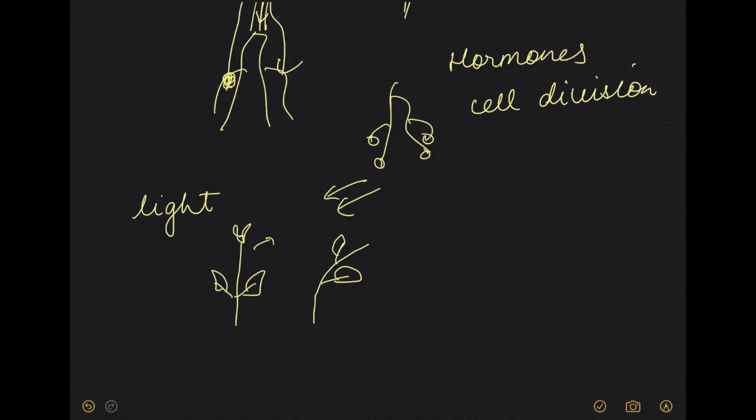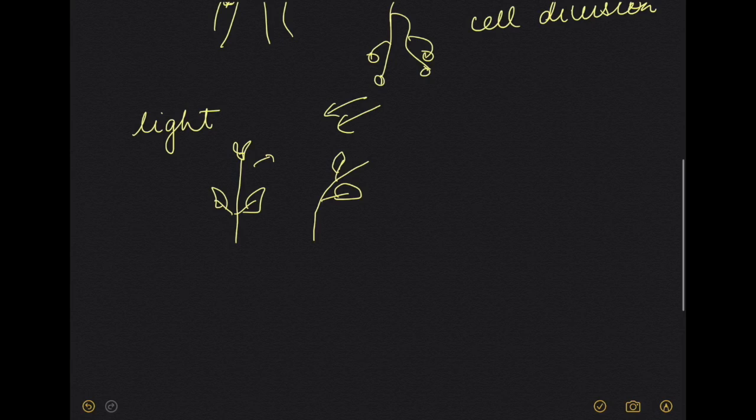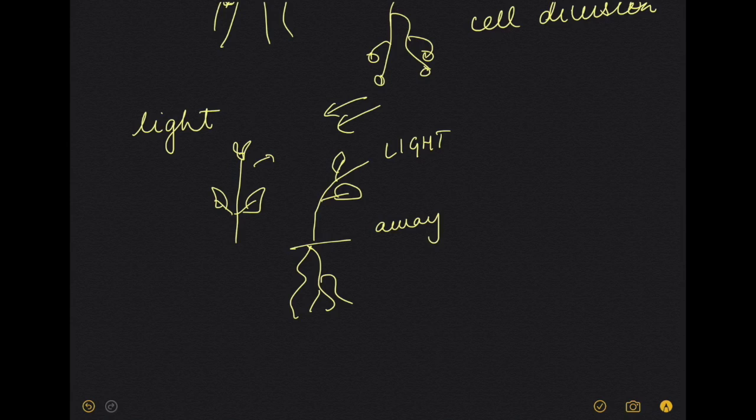Different parts of the same plant may react differently to the same stimulus. For example, shoots grow towards light, but roots grow away from light because they are inside the soil. So stems grow towards light, but roots grow away from light.